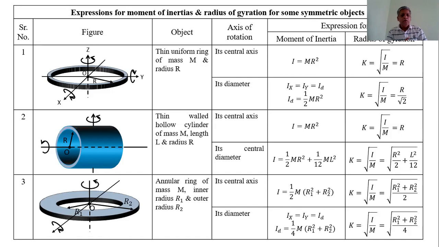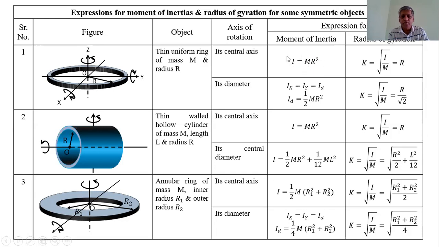Let us consider a thin uniform ring of mass M and radius R. Its moment of inertia about its own axis, that is the Z axis, which is the central axis, passing through the center and perpendicular to its plane, is I is equal to mr square.